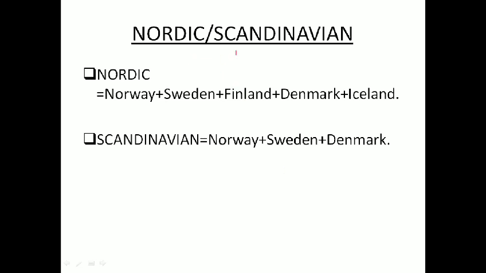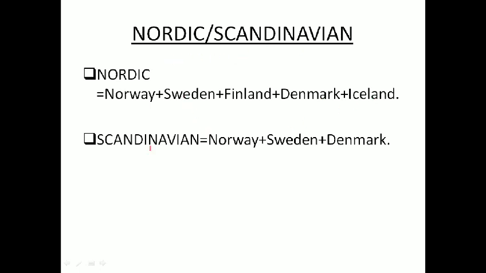Nordic countries or Scandinavian countries. Strictly speaking, Nordic countries are Norway, Sweden, Finland, Denmark, and Iceland.